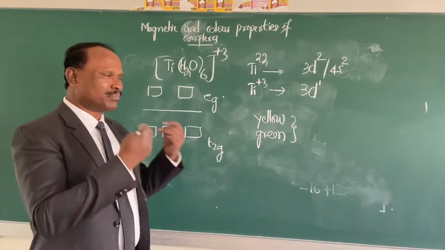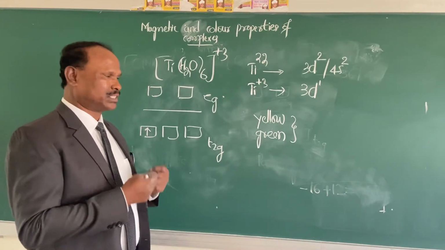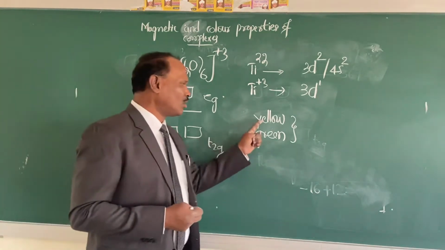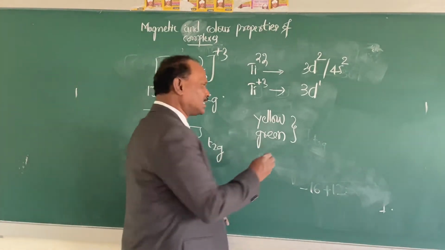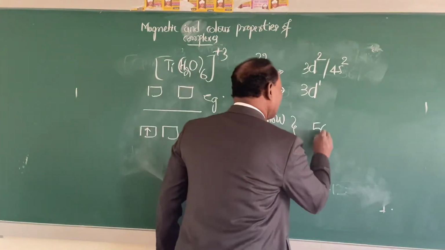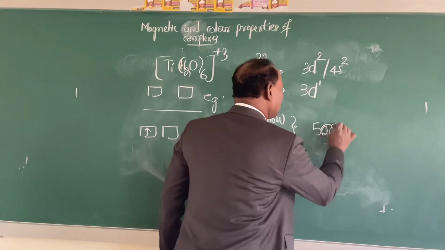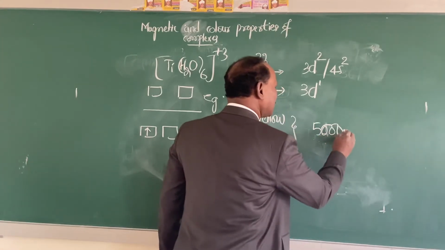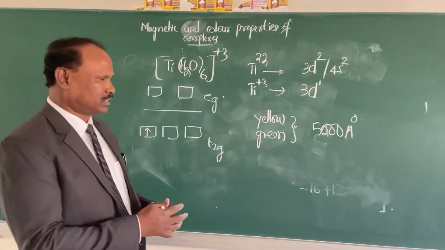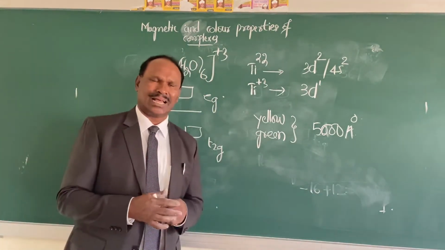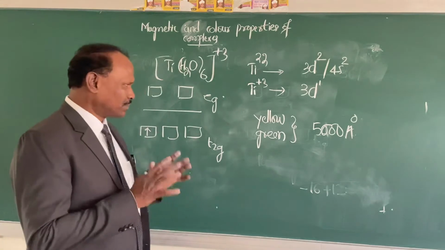They are absorbing a radiation. Which radiations? Yellow and green radiations from the sunlight by absorbing a frequency of radiation 5000 Angstrom units. I repeat this.